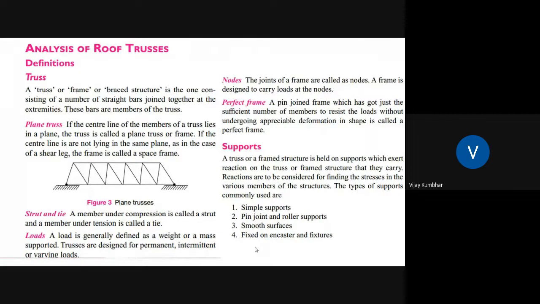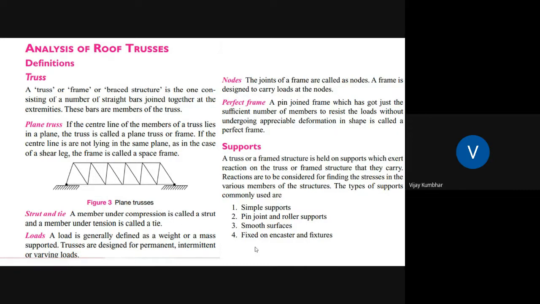If the central lines of the members of the truss lie in a plane, the truss is called a plane truss or frame. If the central lines are not lying on the same plane, then the frame is called a space frame. Okay, two types are there: space frame and plane frame. So as we know that this load, what exactly is this load?